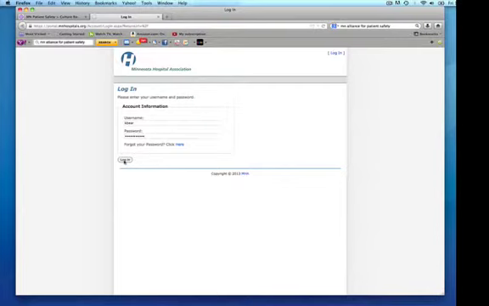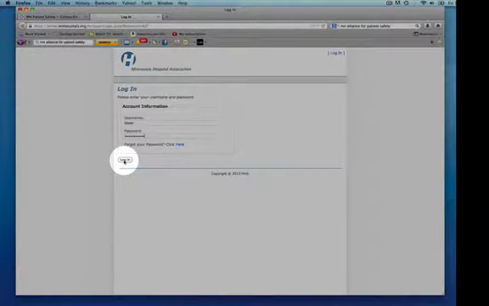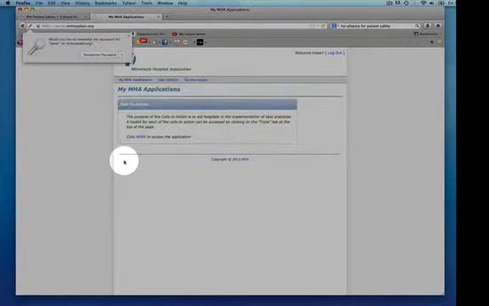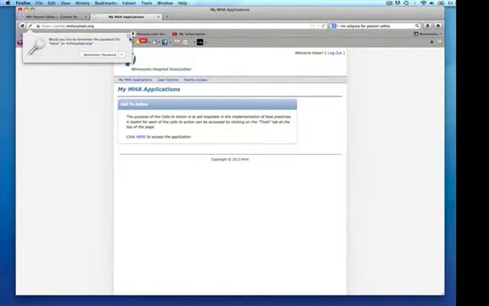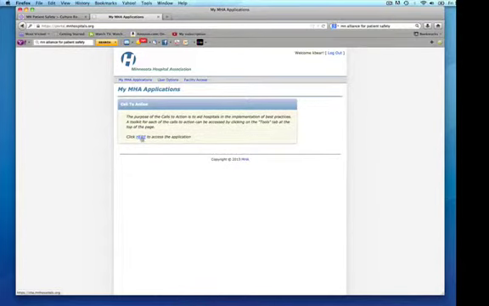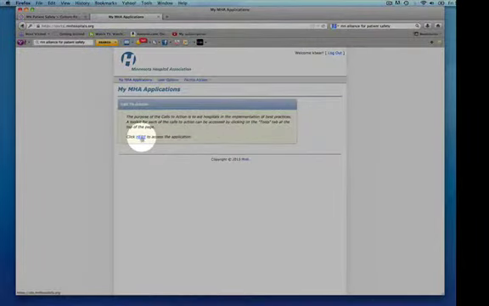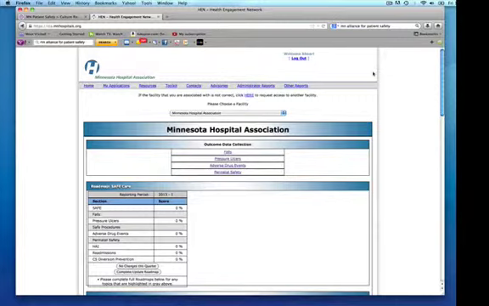And then I'm going to select here, and where it says login, I'm going to click on that and it'll bring me to the landing page for my MHA applications. So next you need to click here to access the application. So now that we're at our organization page, here at the top is the name of the organization.